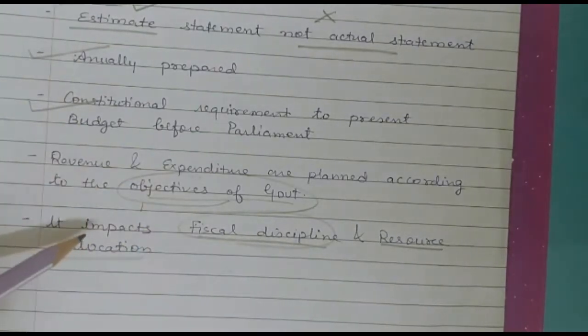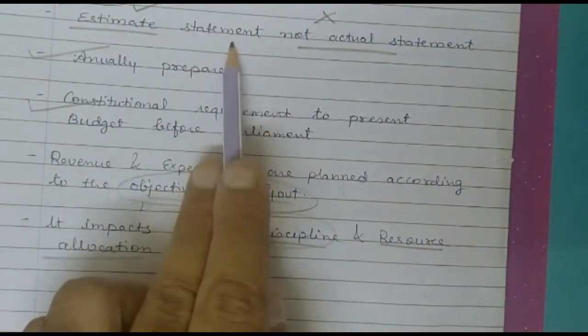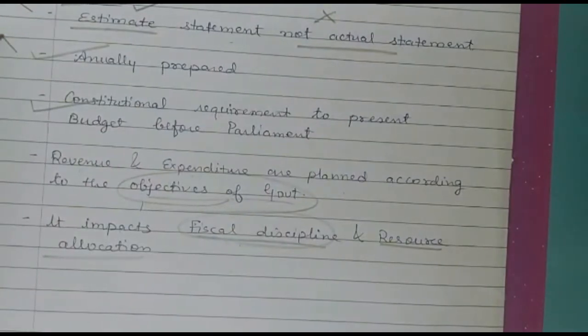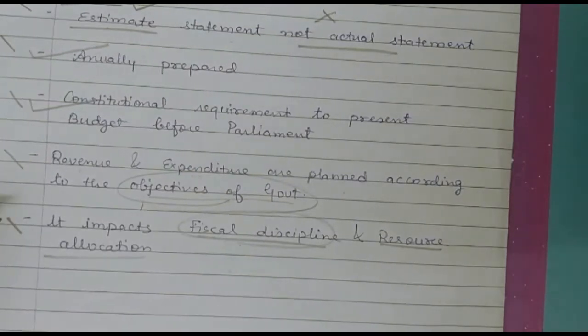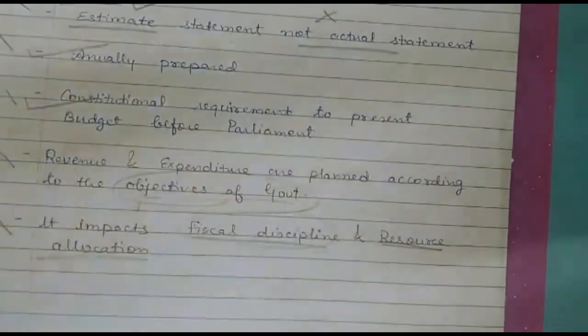So, the five features once again, everyone. Budget is an estimated statement, not the actual one. Prepared annually. Constitutional requirement to present it before the parliament. Revenue and expenditure in the budget are planned according to the government objective, and it impacts fiscal discipline and resources are allocated accordingly.